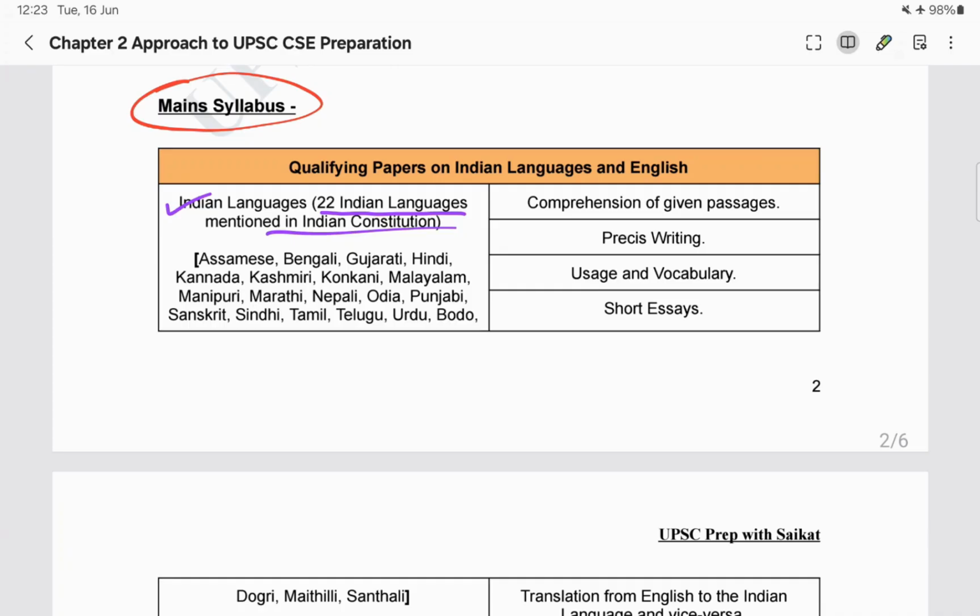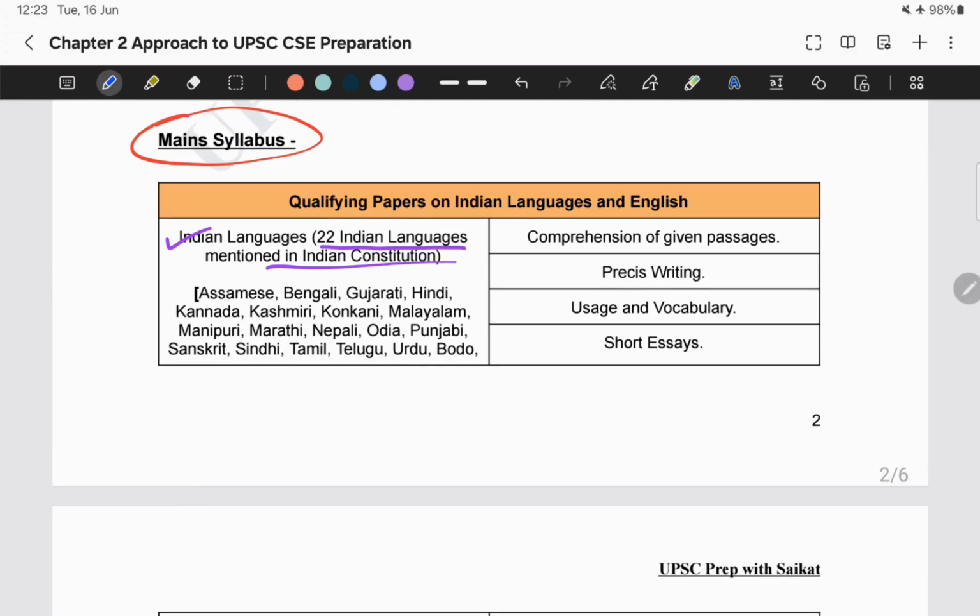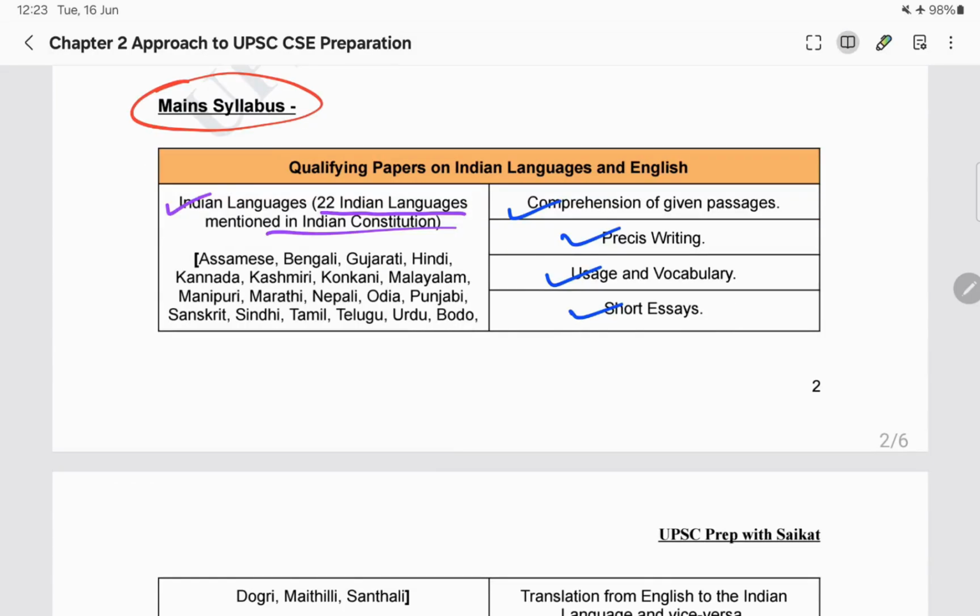So what type of questions are they asking basically? From both the Indian language as well as the English paper, what type of questions will they ask? They will test your comprehension. They will give certain passages and then ask questions based on those passages. They will ask us some précis writing, that means the summary writing of a certain passage. Then usage and vocabulary and short essays.